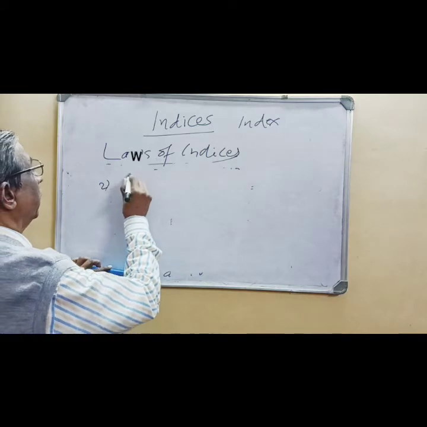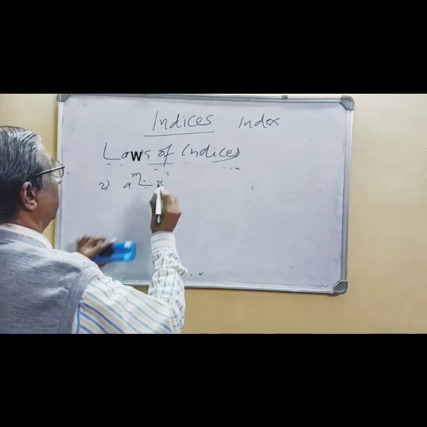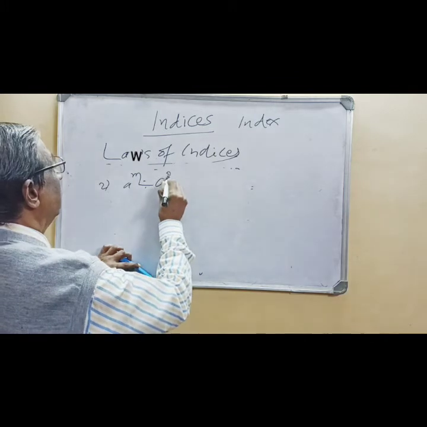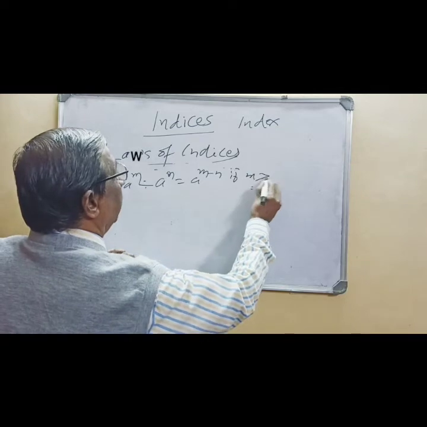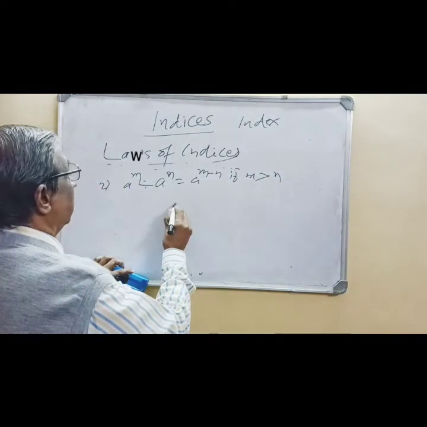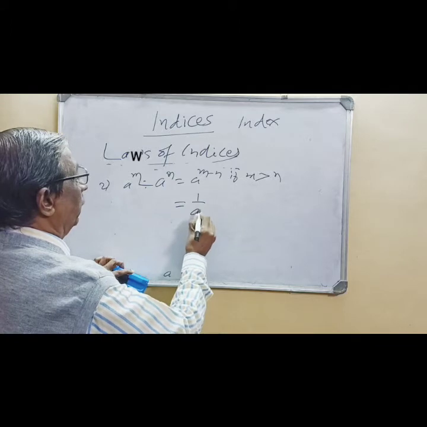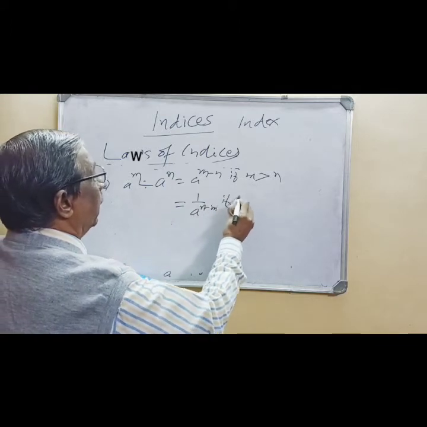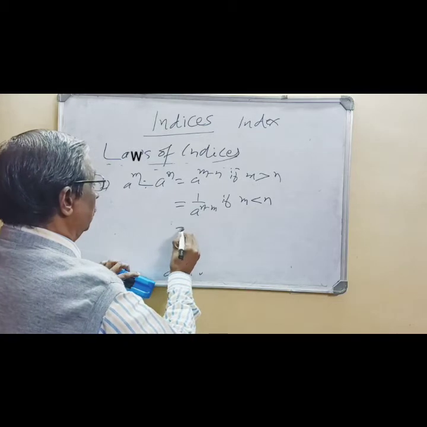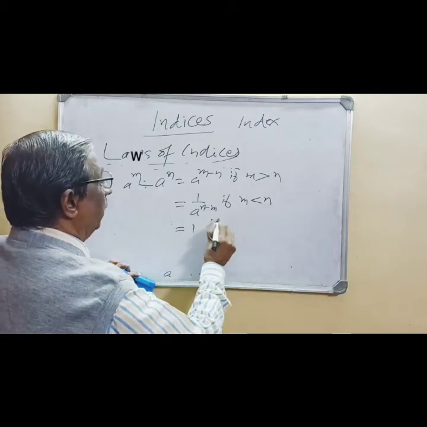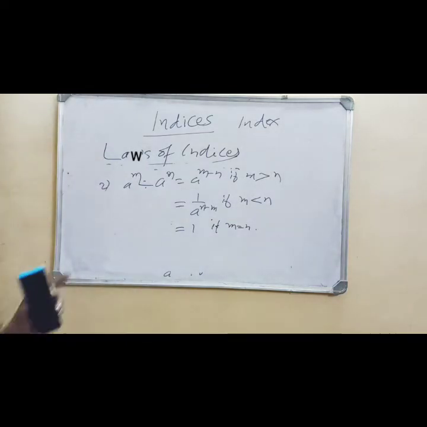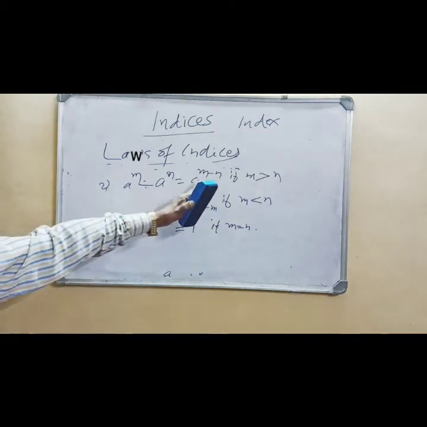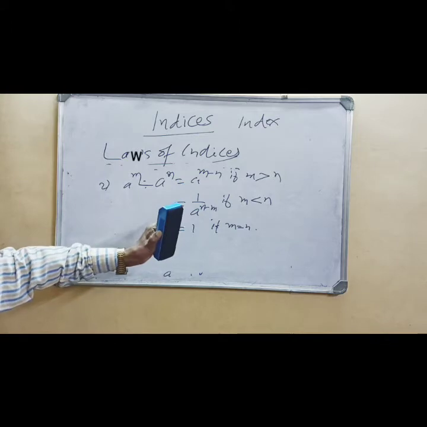Second law: a raised to m divided by a raised to n is a raised to m minus n if m is greater than n, is also equal to 1 upon a raised to n minus m if m is less than n, and is equal to 1 if m is equal to n. This is the second law. Here the bases are same, a, on the LHS as well as the RHS.